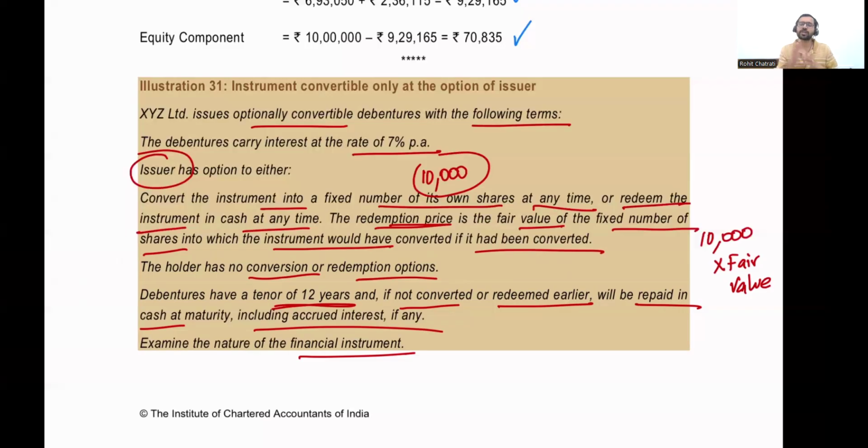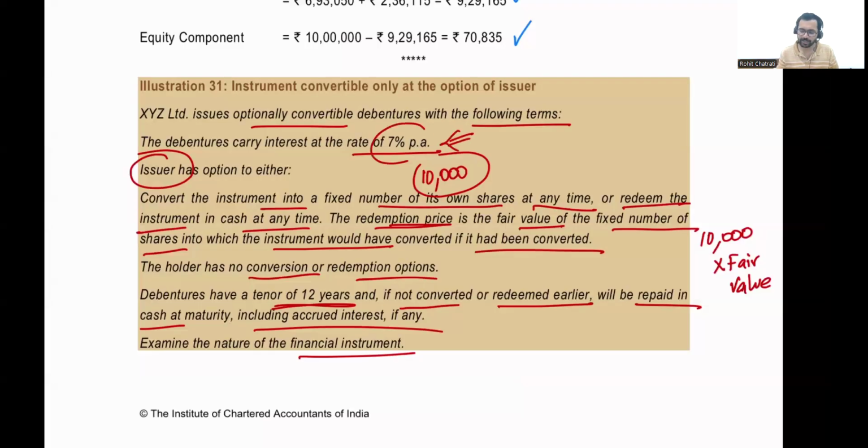Therefore this will be regarded as a pure equity instrument, because the issuer can avoid the payment of coupon. It can avoid the payment of coupon and the principal value by issuing shares.